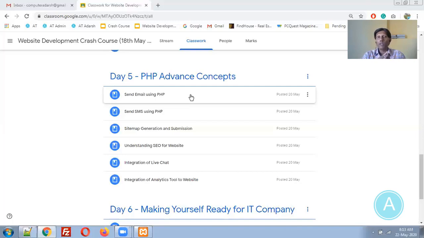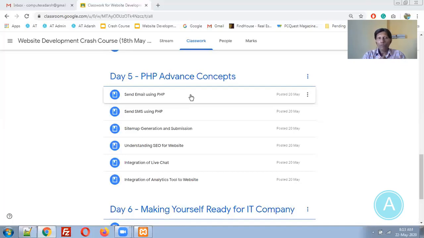For example, your visitor comes to one particular page. On that page, they have some confusion about the product, about some descriptions or some dimensions of the product. They can immediately ask questions using the chat, and you can solve those questions and they can buy that particular product. So this is a ready-to-help option, live chat. You need to integrate the live chat. I will provide you the reference website for live chat also.